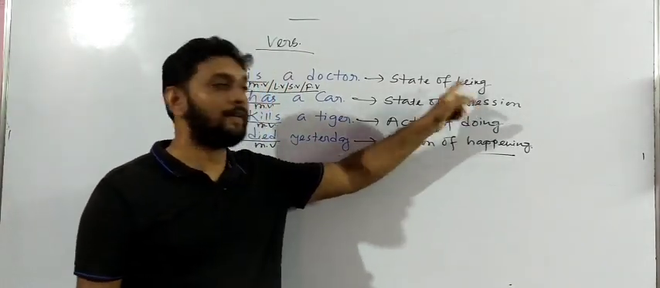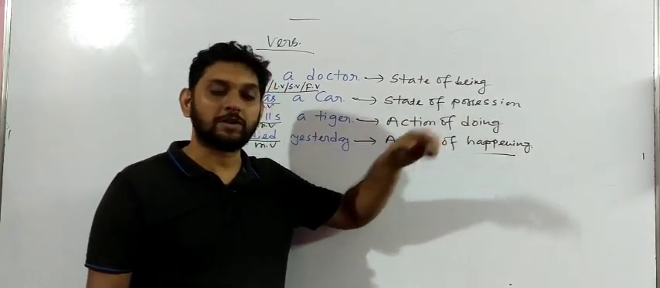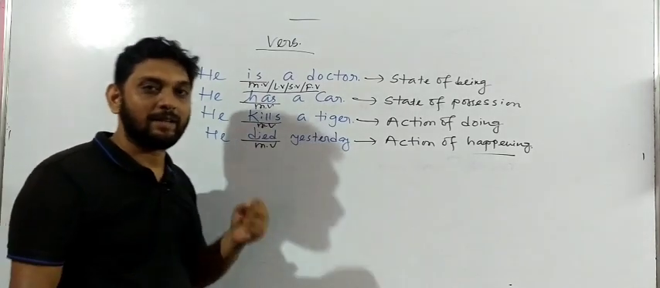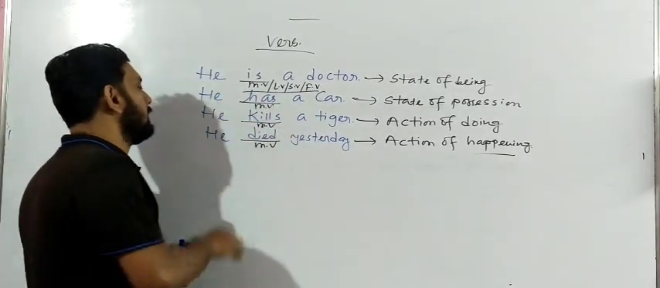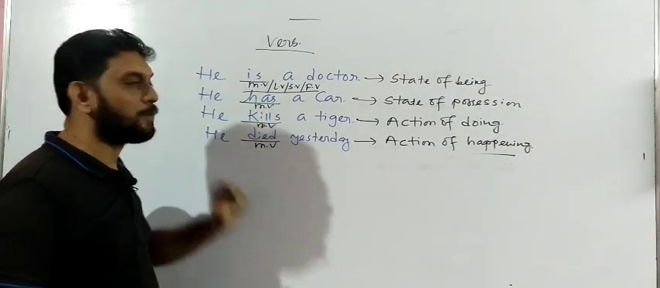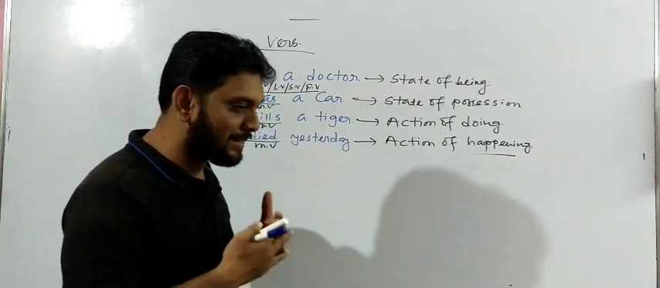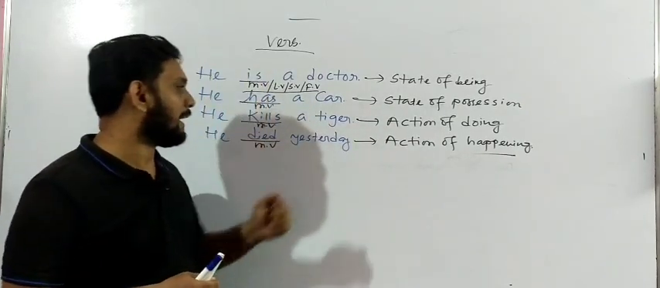And why is it so? Because we have to understand about the identity of the subject. Possession means we need to understand about the ownership, what the subject possesses or owns basically. Next one is, see, he kills a tiger. Here you can see the subject performs an action. Kills means some action is going on. Subject does the action. He kills a tiger.